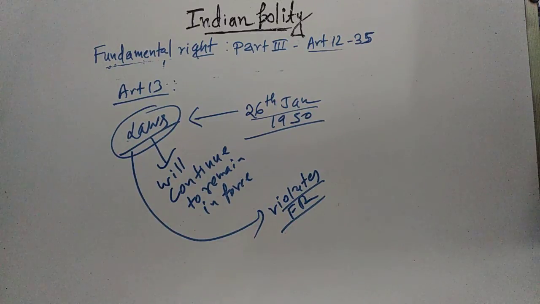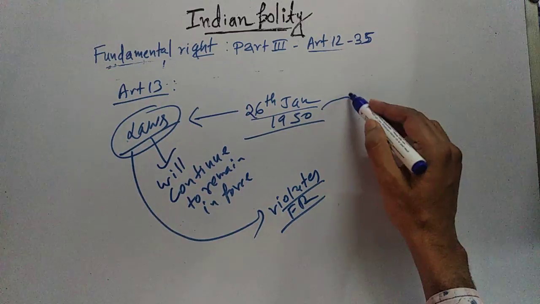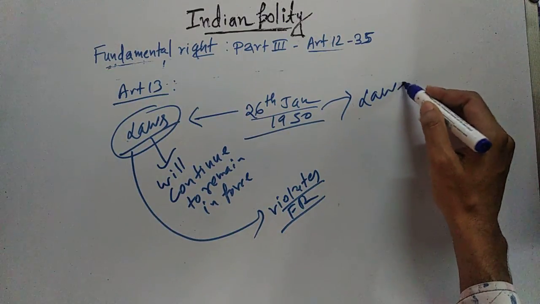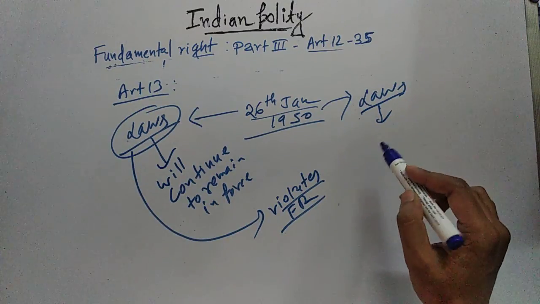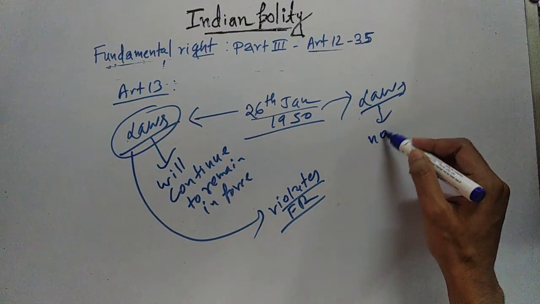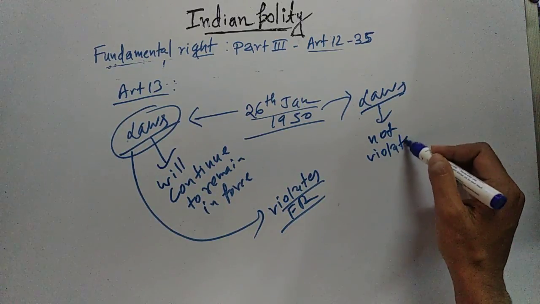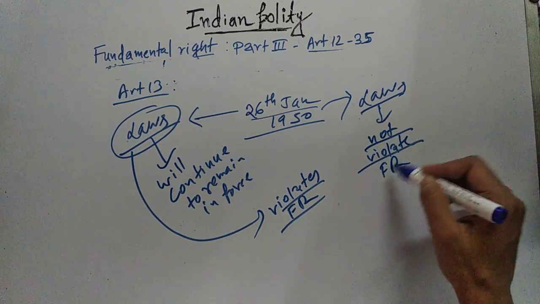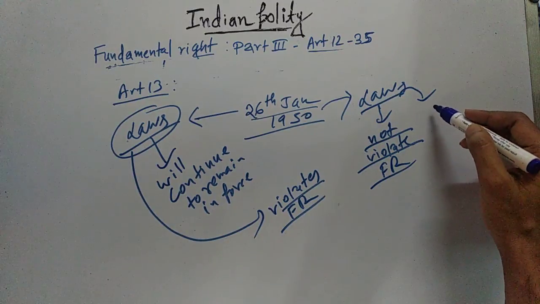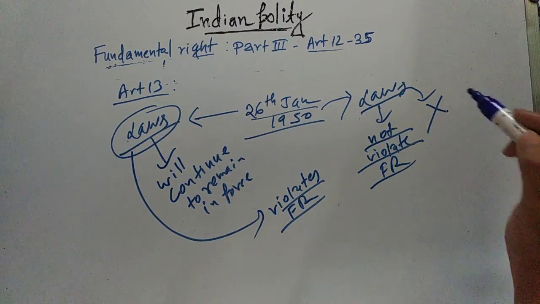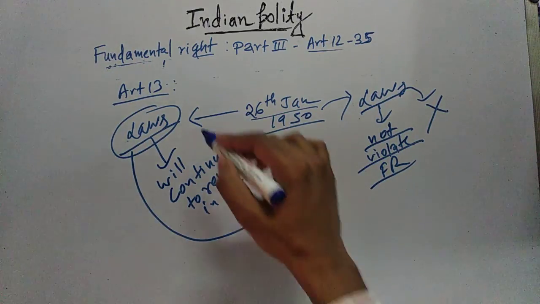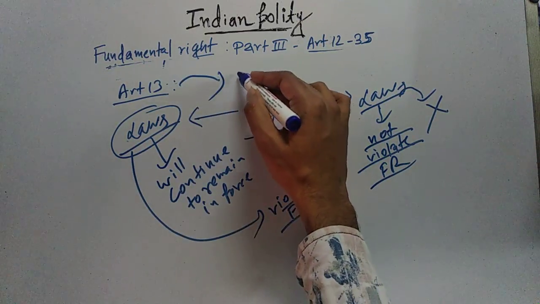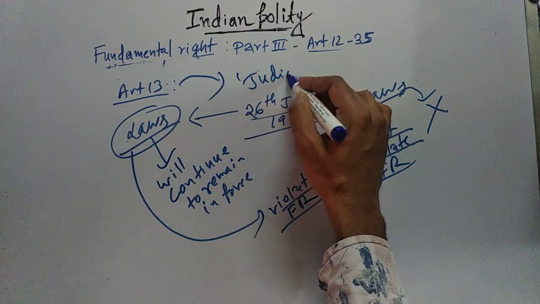So this is Article 13. In Article 13, it is also mentioned that if after this date any laws are passed by the legislature, then these laws should not violate the fundamental rights. If these laws violate the fundamental rights, then the judiciary will strike down this law and make it unconstitutional. That means from Article 13 we are getting the concept of judicial review as well.